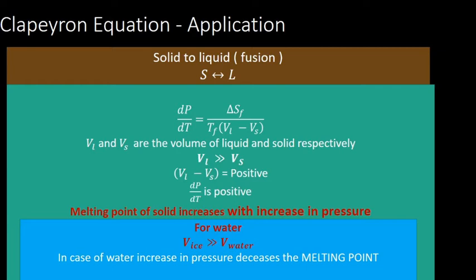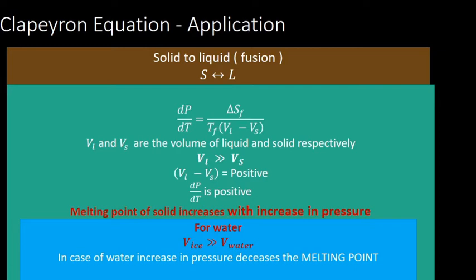But for water, there is an anomalous behavior. What is it? It is due to hydrogen bonding, which we have studied. The volume of ice is much greater than the volume of water. That is why ice floats in water, because density is mass by volume. One gram of ice takes more volume than one gram of water, so its density will be less, and it floats in water.